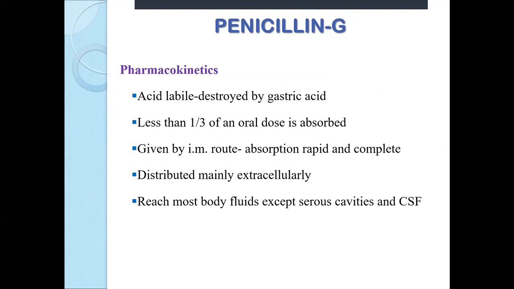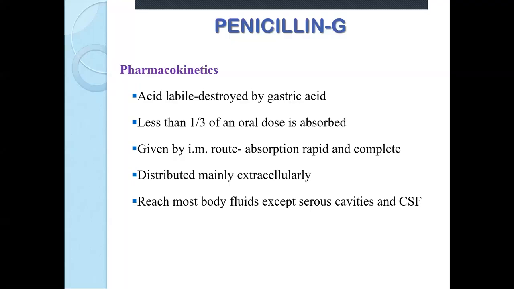Coming to pharmacokinetics, till now we have seen the chemistry of penicillin, mechanism of action, certain characteristics of penicillin, reason for selectivity, and resistance. Coming to pharmacokinetics, one more drawback of penicillin is that it is acid labile, it is destroyed by gastric acid. So that has to be kept in mind.